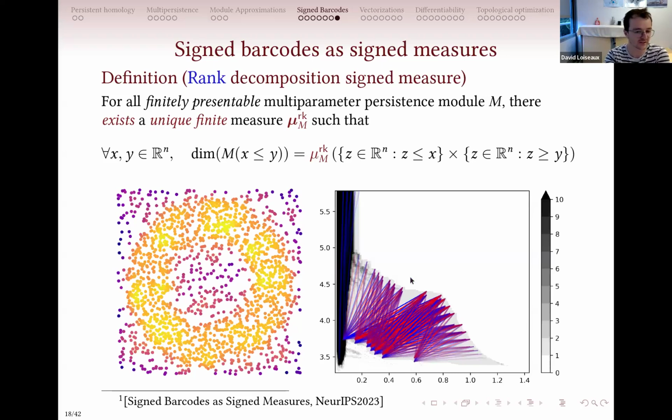Okay, so it's a bit more complicated, so I won't go into the details, but basically if you want to have the rank between 2 points that are around here, as you don't have any bars, the rank will be 0. And around here, if you have 2 bars here, you will count the number of bars that are bigger than the bar that you are considering, basically. And if you sum them up, you will get the rank of your module between these 2 coordinates.